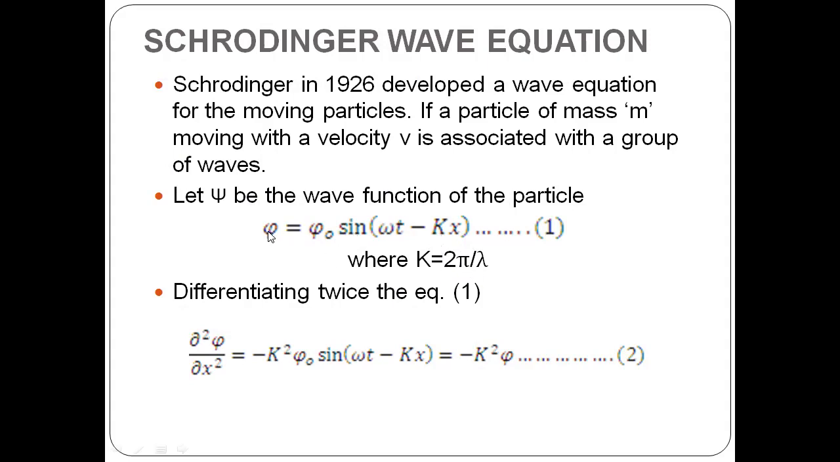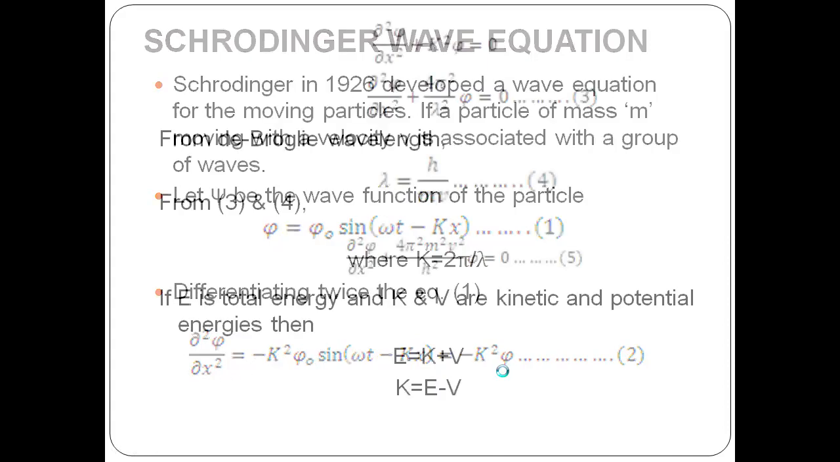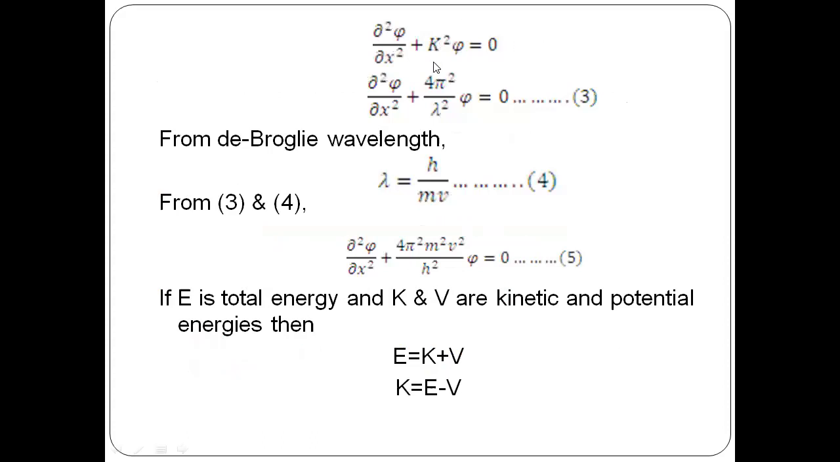Now differentiate this psi with respect to x twice. Differentiating it twice, we get dou square psi by dou x square is equal to minus k square psi naught sine(omega t minus kx). This psi naught sine(omega t minus kx) is nothing but psi, so we replace the expression with psi. So dou square psi by dou x square is equal to minus k square psi. Moving the negative term to the other side, it becomes positive: dou square psi by dou x square plus k square psi equal to 0.